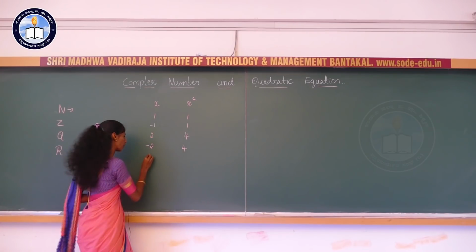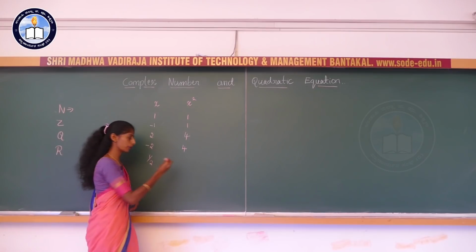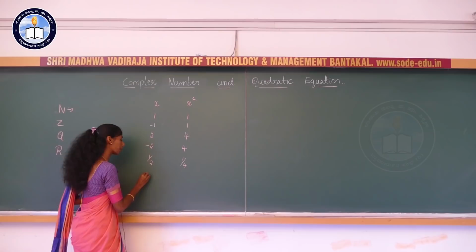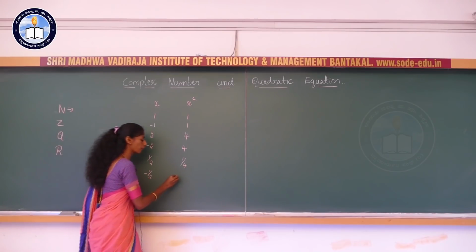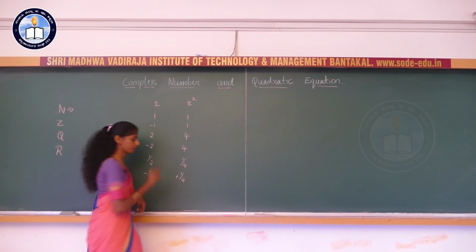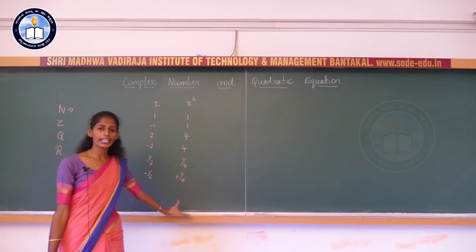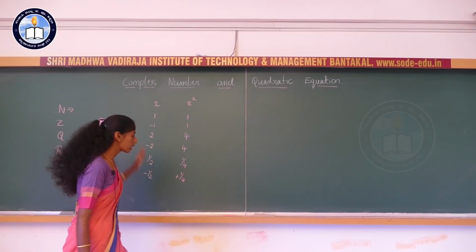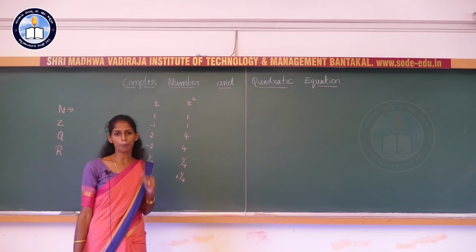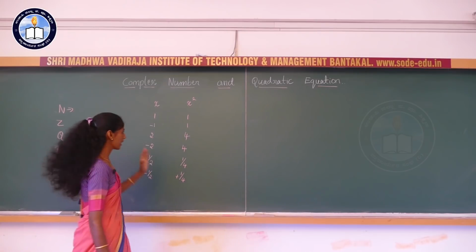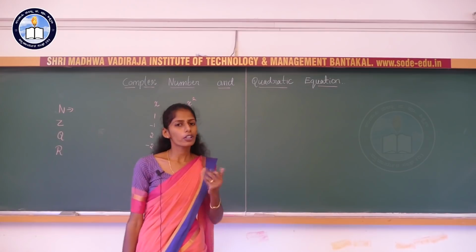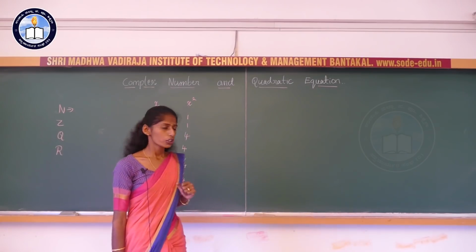If I consider 1 by 2, the square of 1 by 2 is 1 by 4. If I consider minus 1 by 2, the square is also plus 1 by 4. So, you can observe here, if you consider any number, the square of that number is always positive. Is it correct? ನೀವು ಯಾವುದೇ ನಂಬರ್ನ ಸ್ಕ್ವೇರ್ ಮಾಡಿದರೂ ನಿಮ್ಗೇನು ಸಿಗುತ್ತೆ? ಪಾಸಿಟಿವ್ ನಂಬರೇ ಸಿಗುವಂಥದ್ದು.